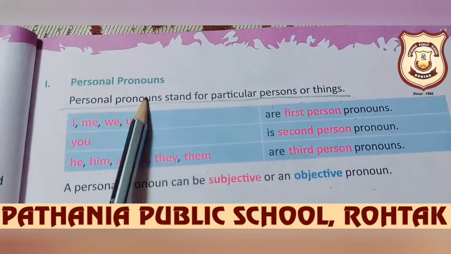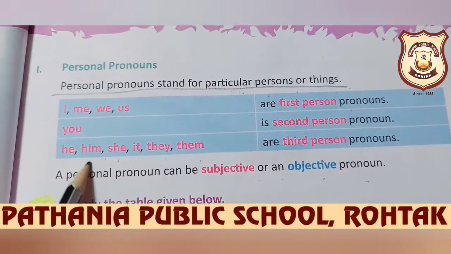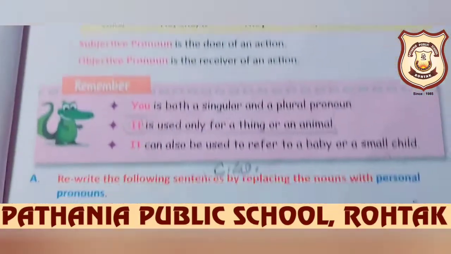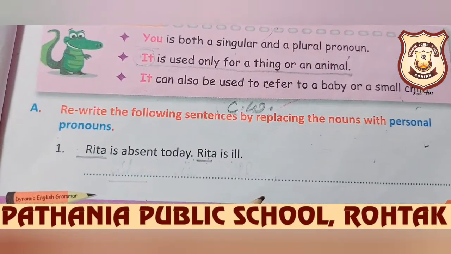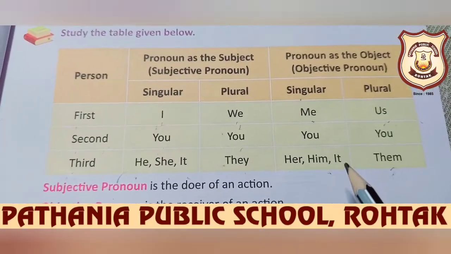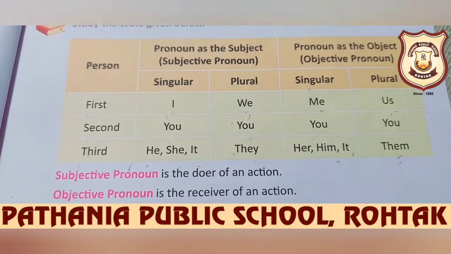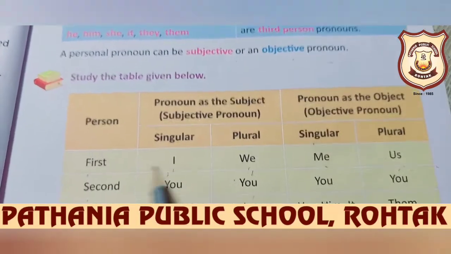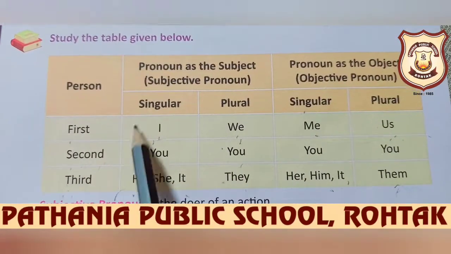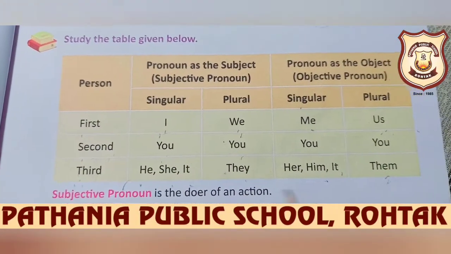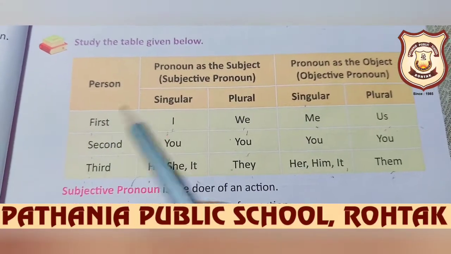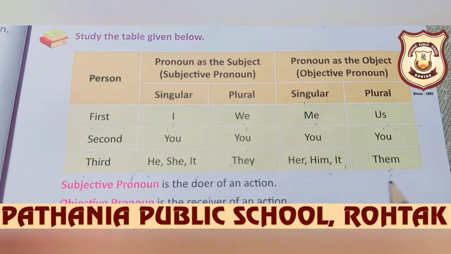And which are the personal pronouns? I, we, you, they, he, she, it, them, all these are personal pronouns. Not these, those; they are the examples of demonstrative pronouns. Students, you can see here all pronouns shown in this table are personal pronouns. First person, second person, third person, whatever.